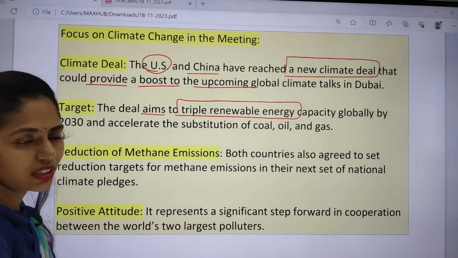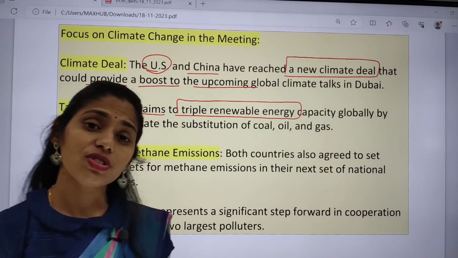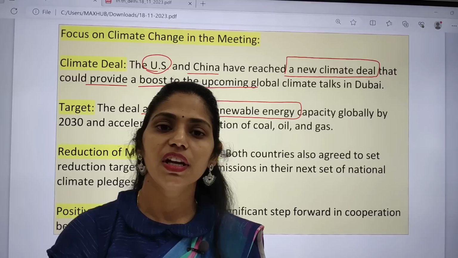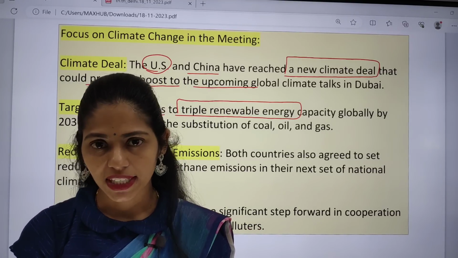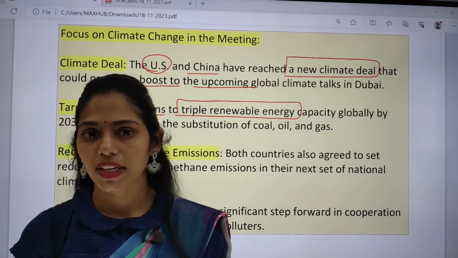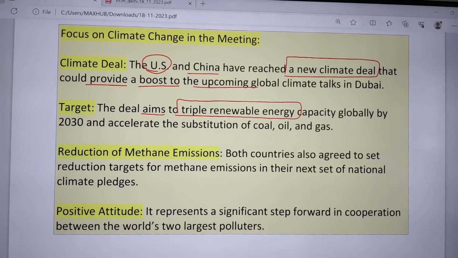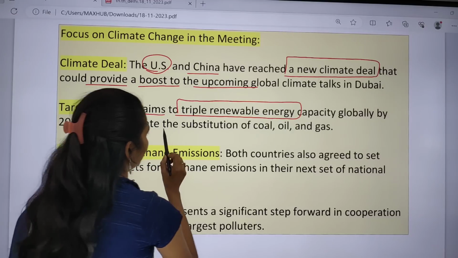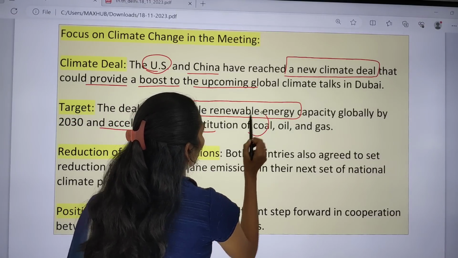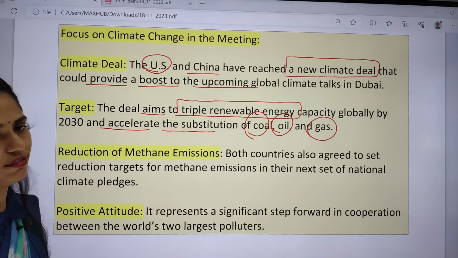You have to see which are the examples of renewable energy, and even what the targets of India are regarding renewable energy and how far they have been achieved. These things are very relevant and you have to make notes on renewable energy. And also they will be talking about accelerating the substitution of coal, crude oil and natural gas. They are fossil fuels.